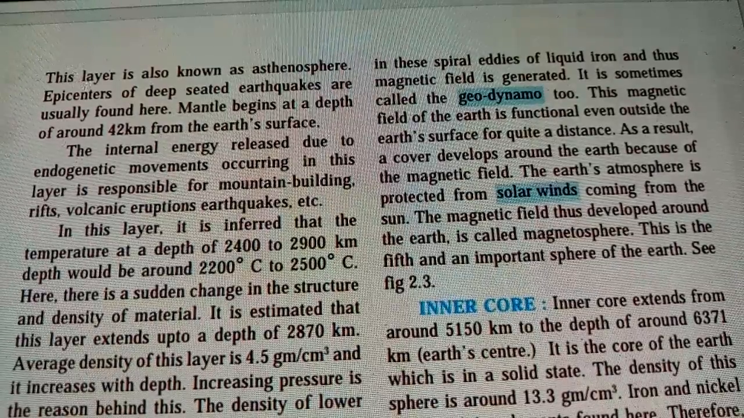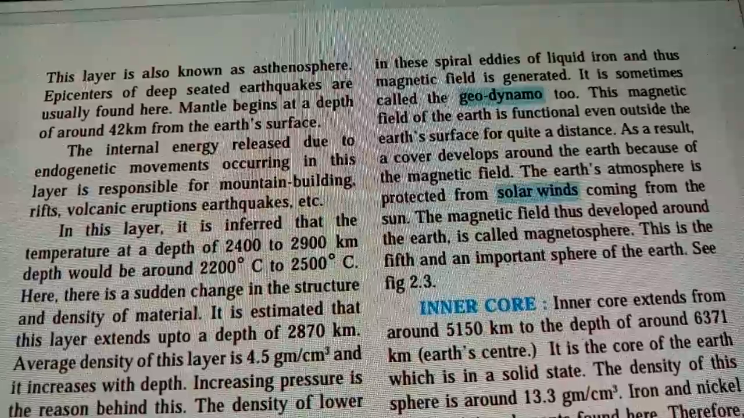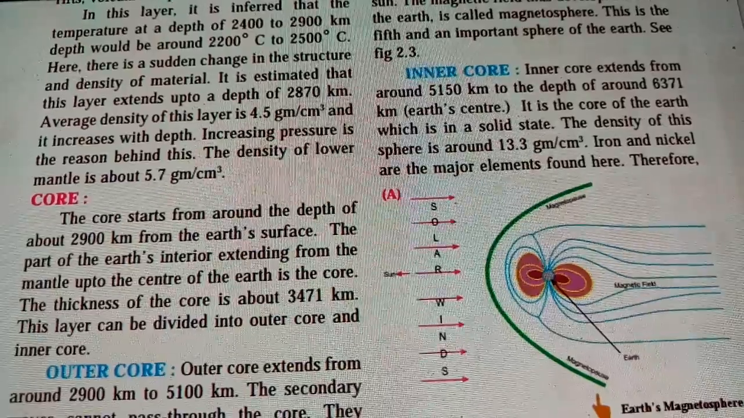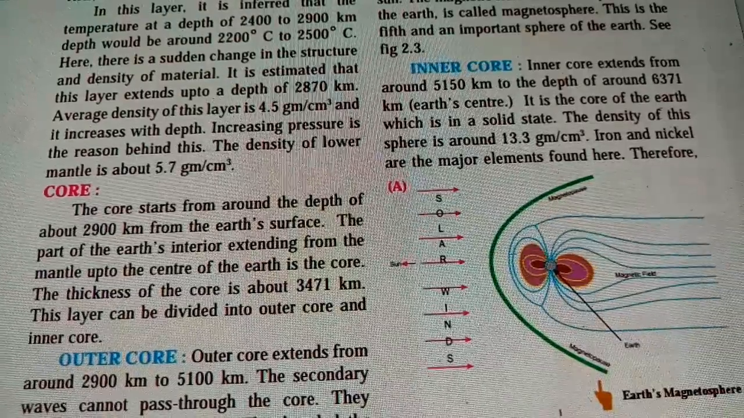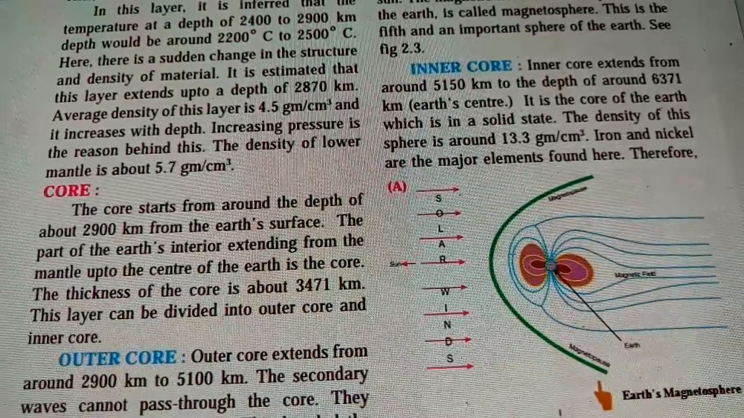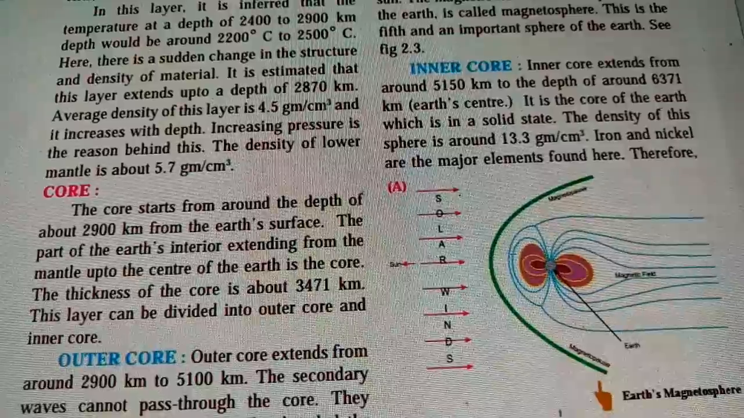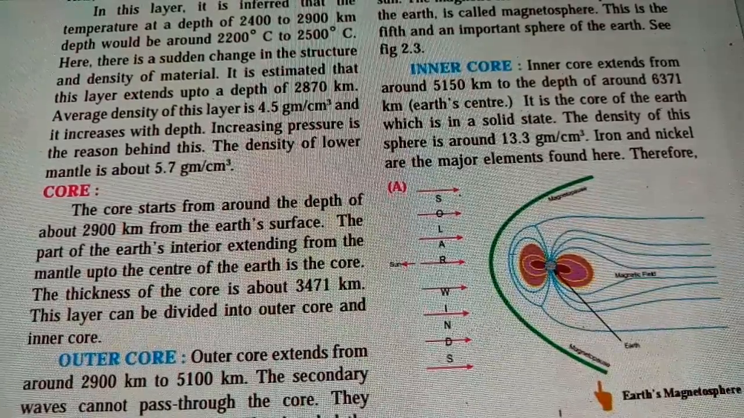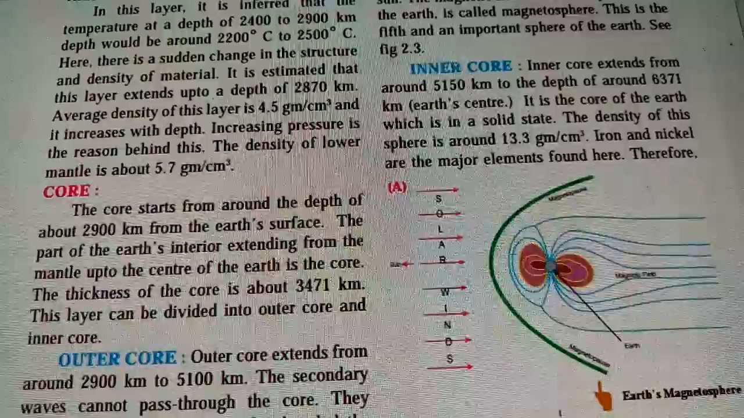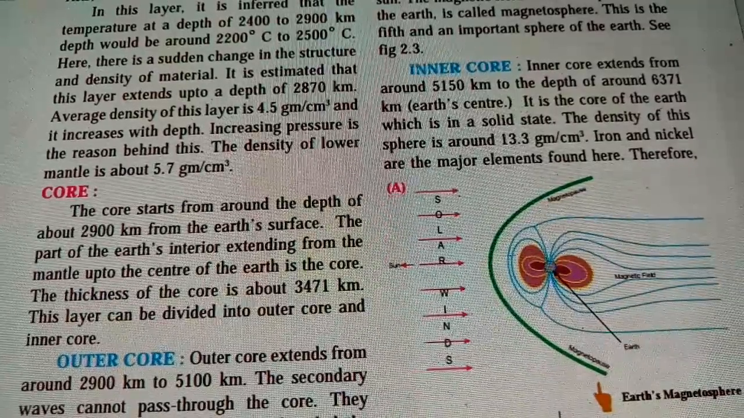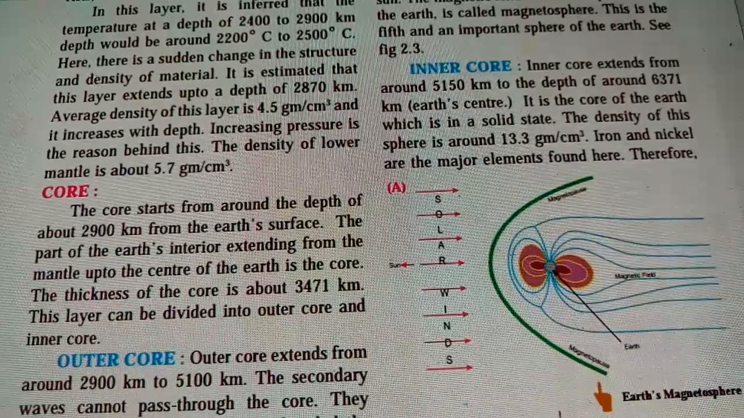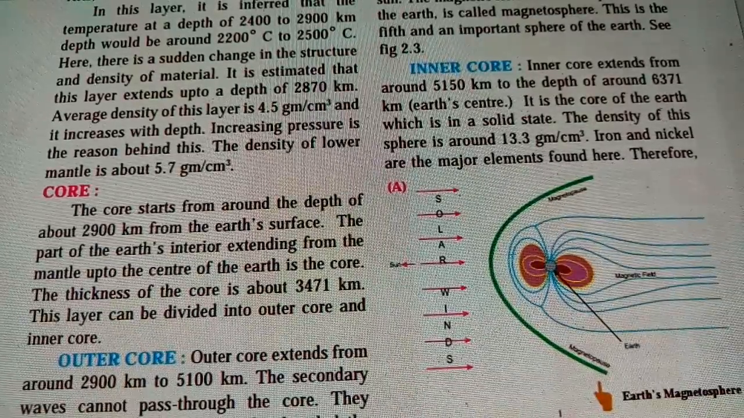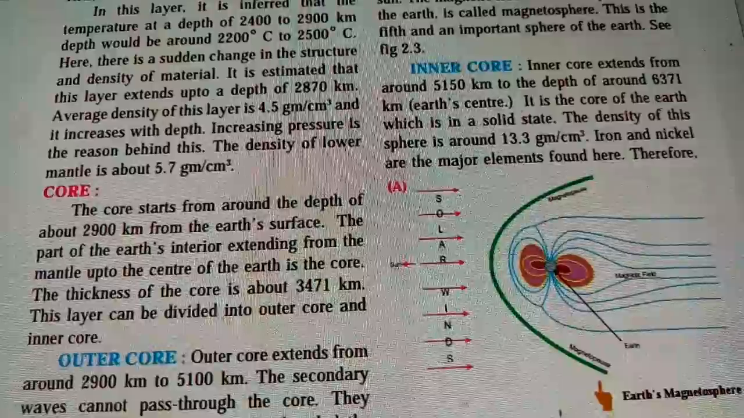So now we will see the inner core. Now we'll see how the inner core plays a role. The inner core extends from around 5150 km to a depth of around 6371 km from the earth's surface. It is the core of the Earth which is in solid state. The density of this sphere is around 13.3 grams per cubic centimeter. Iron and nickel are the major elements found here. So in the inner core, the elements you will find are iron and nickel.